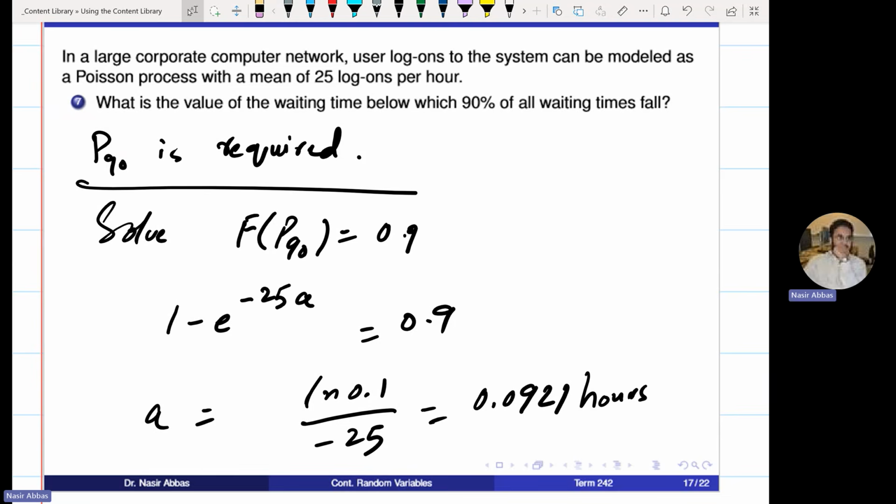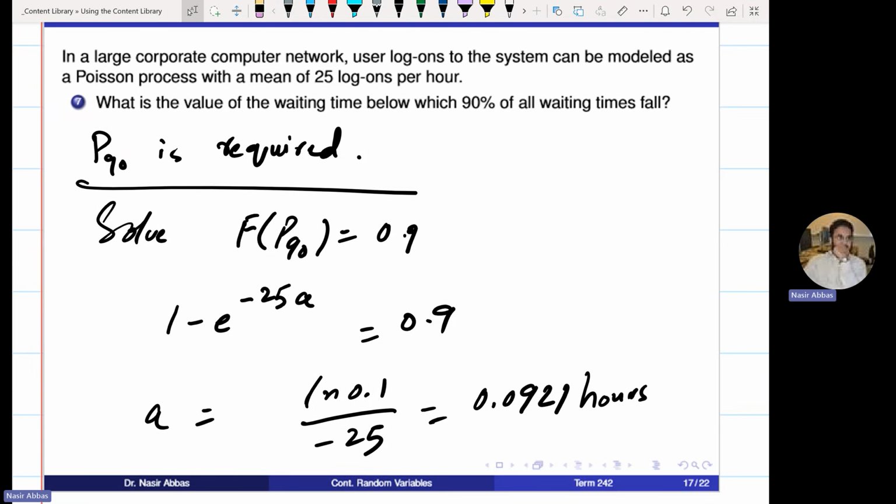100 percentile for exponential, because the upper bound is infinity, you cannot. You can find 99.999999%, but not 100, because the upper bound is infinity. There is no upper bound. Any questions before I move on to the next distribution?